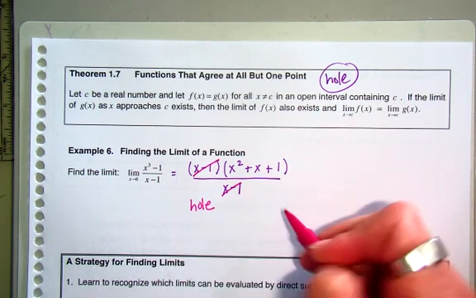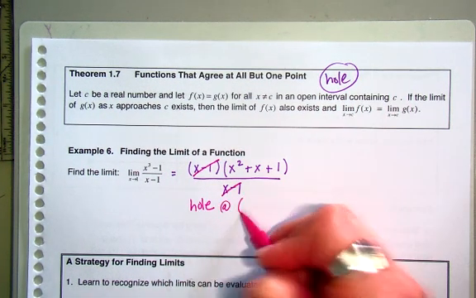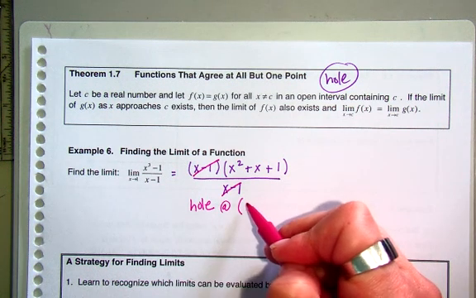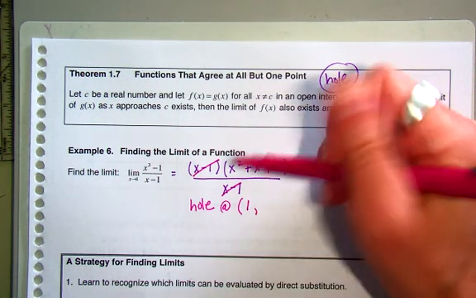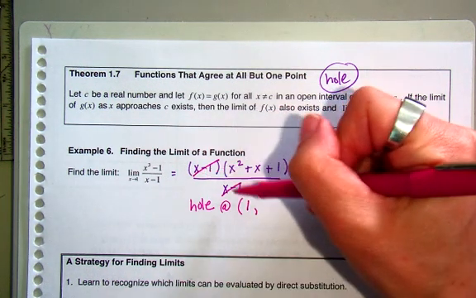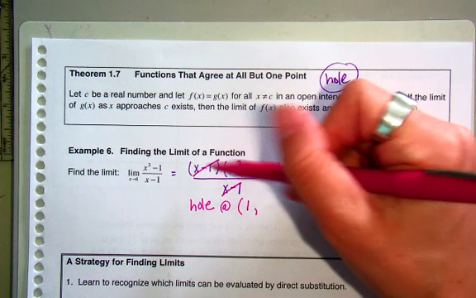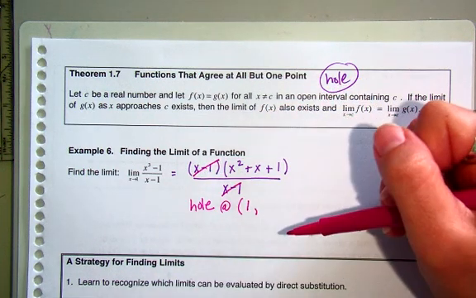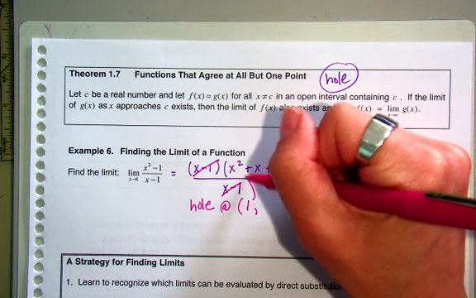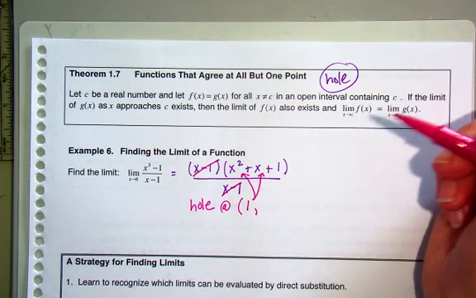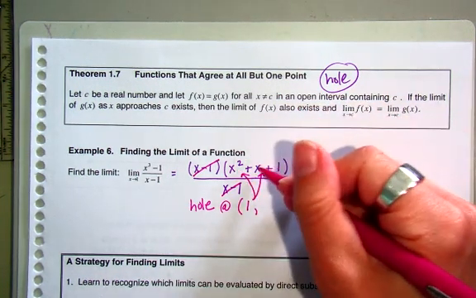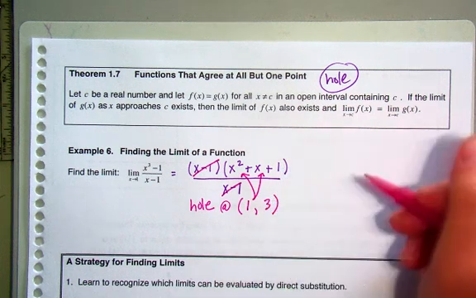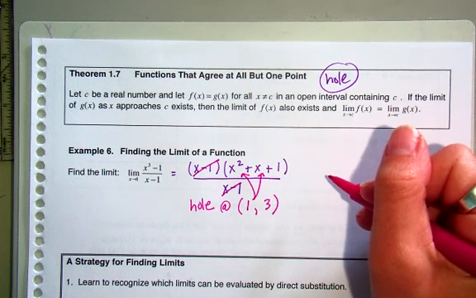What are the coordinates of my hole? 1, 0. Positive 1, because remember you take this, change the sign of the one you canceled out. It's the root of the one you canceled. So positive 1, and then how do I get my y value? Plug it back into this remaining function. So that's 1 plus 1 plus 1, which is 3. Okay? So my hole is at 1, 3.